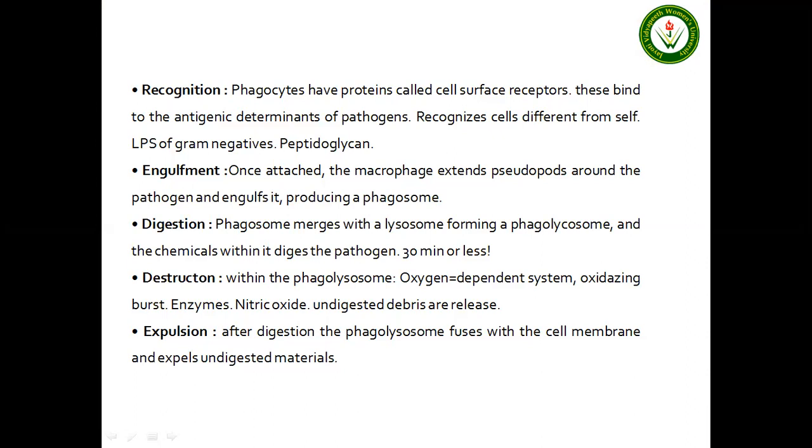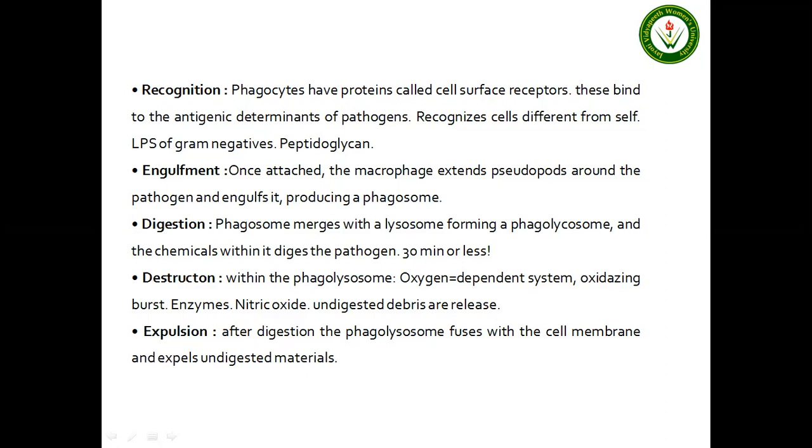Third one is digestion. The phagosome merges with the lysosome, forming a phagolysosome, and the chemicals within it digest the pathogen. It will take approximately 30 minutes or less. Next step is destruction. Within the phagolysosome, an oxygen-dependent system, oxidizing bursts will occur, and enzymes required for destruction, such as nitric oxide, and undigested debris will further be released. And expulsion means after digestion the phagolysosome fuses with the cell membrane and expels the undigested material.